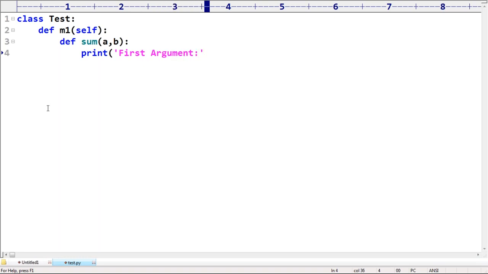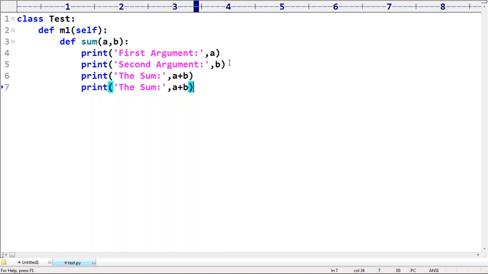Just observe that, my intention is that multiple lines of code are there. You have to get that feeling. Second argument is b. First argument is a, second argument is b. Next print the sum. The sum is a plus b. Similarly, the product is a into b, like this I'm taking, sir.